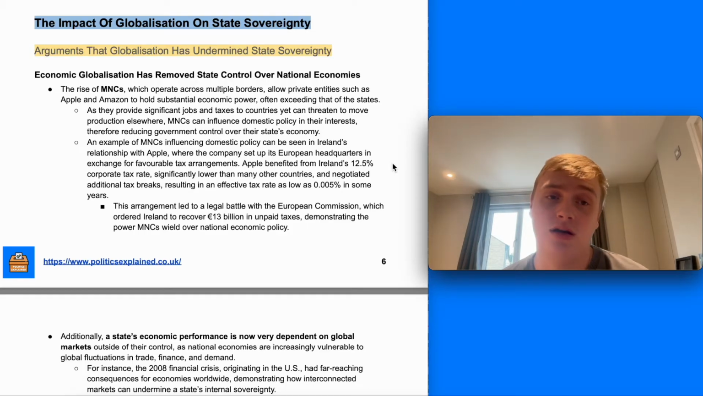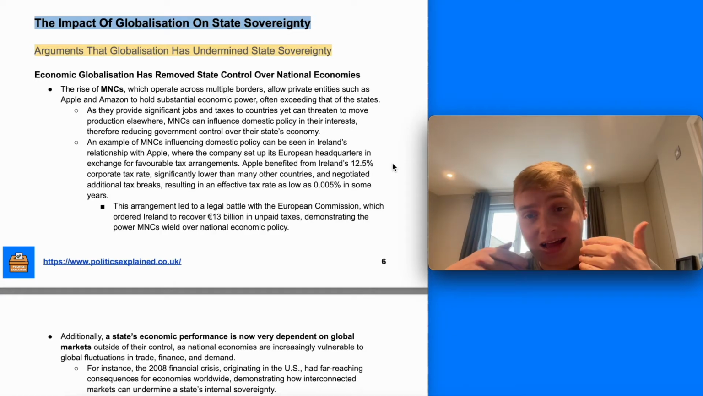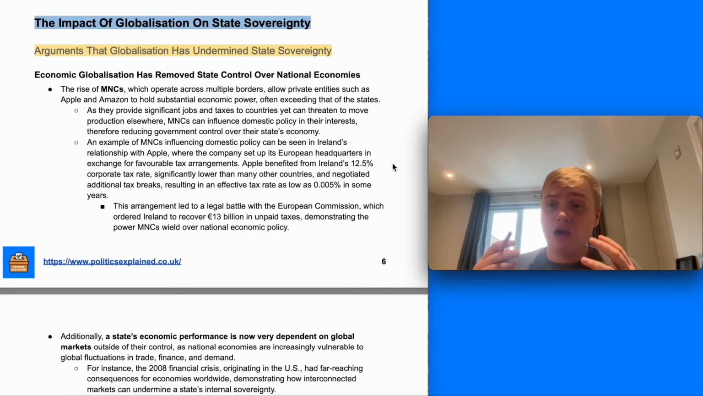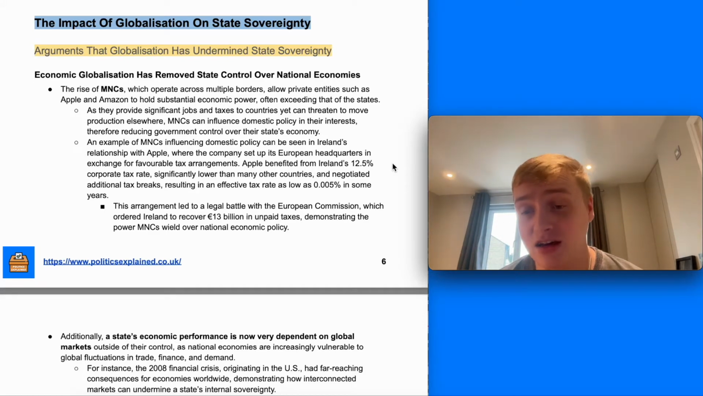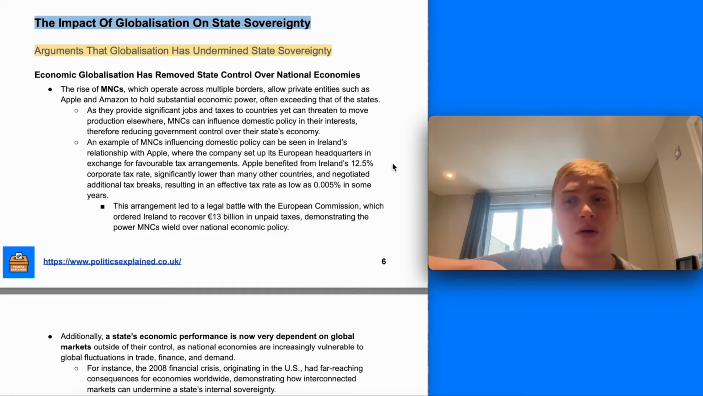The first key argument that globalization has undermined state sovereignty is that economic globalization has removed state control over national economies. Before globalization, when states had much less interaction with each other, economies were largely national. Most things consumed within the country were produced within the country, and there was not as much interaction with other countries, and therefore state governments had a lot of control over their own economies.